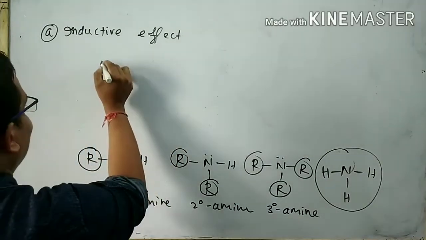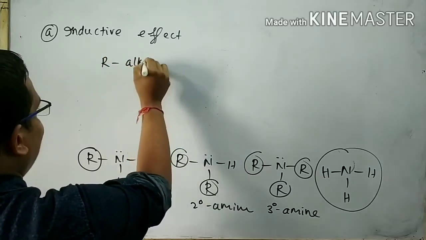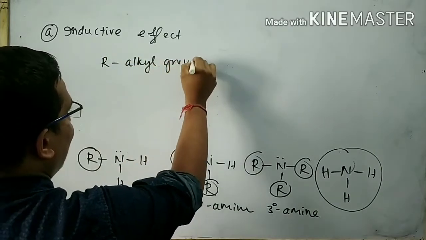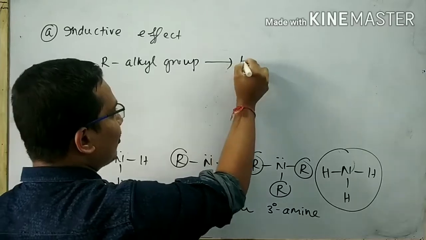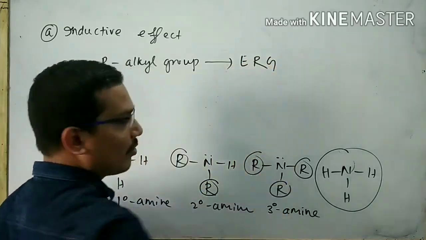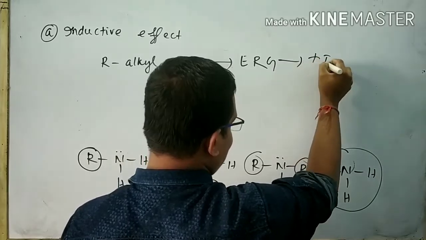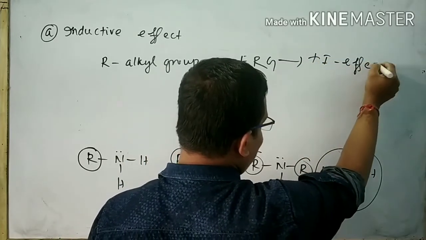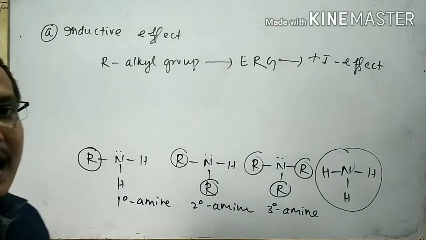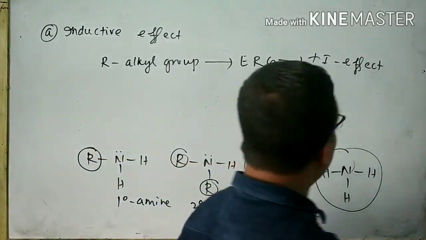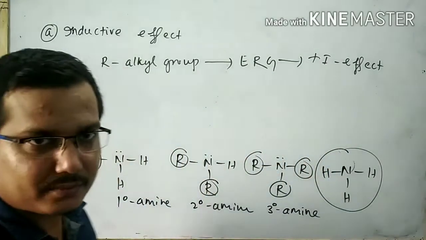We know that alkyl groups are electron releasing groups, and they show plus I effect. The more the alkyl groups, the more the plus I effect.